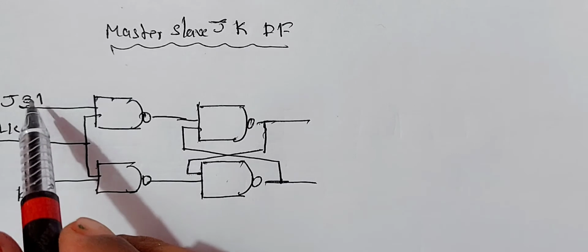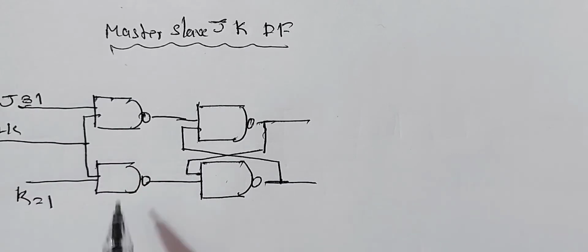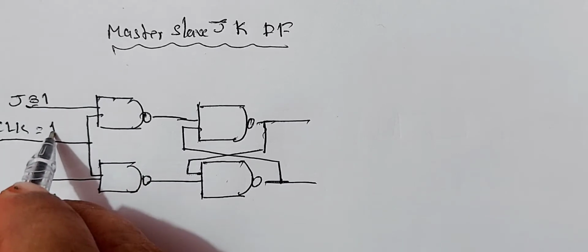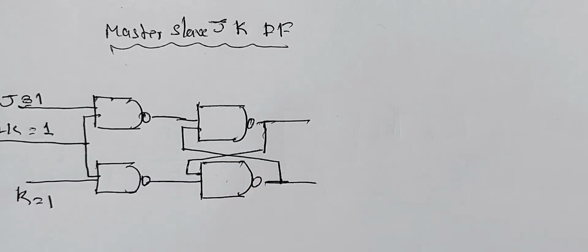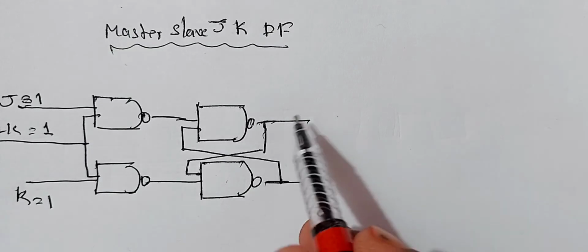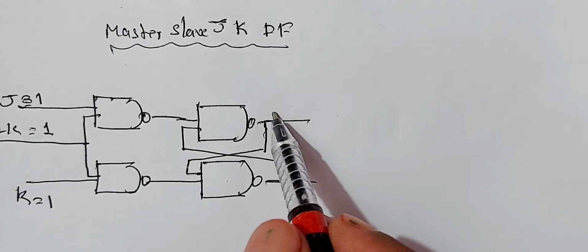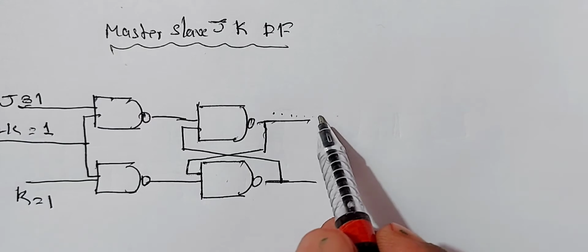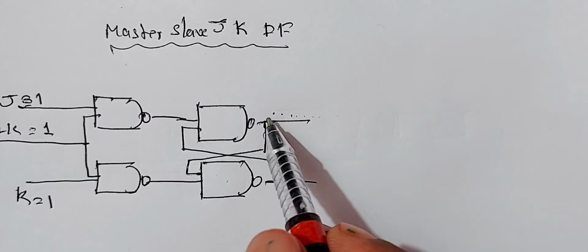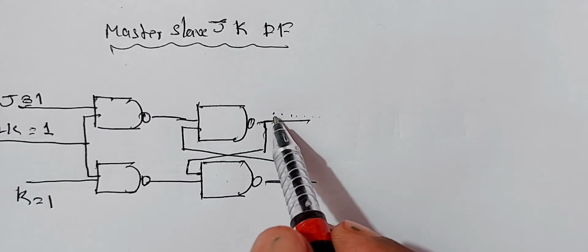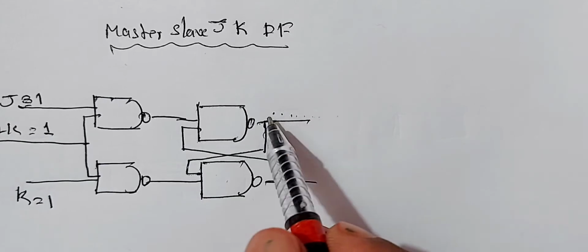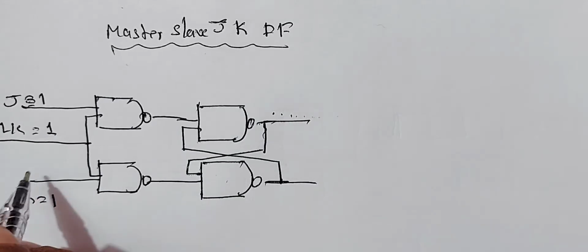When the inputs J equals 1, K equals 1 and the clock pulse is also 1, then the JK flip-flop toggles between 0 to 1, 1 to 0. Therefore, the output continuously changes from 0 to 1, 1 to 0. These changes of state occur for the duration of the input clock pulse.